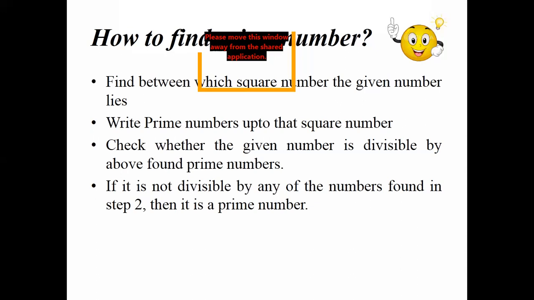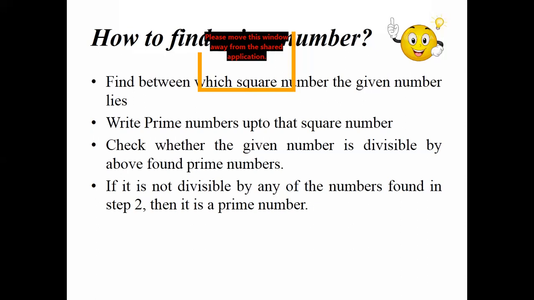To check, you can say 137 cannot be divisible by 2 because the last digit is not a multiple of 2. It is also not divisible by 3 because when we add 1 plus 3 plus 7, it gives 11, so it is not a multiple of 3. It is also not divisible by 5 because the last digit is not 5 or 0.